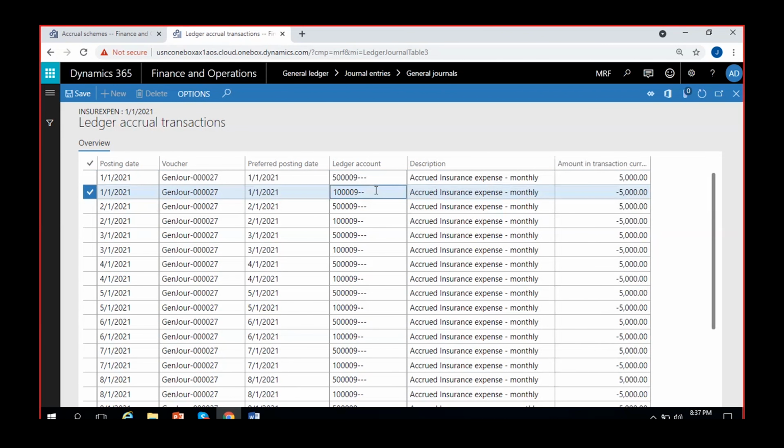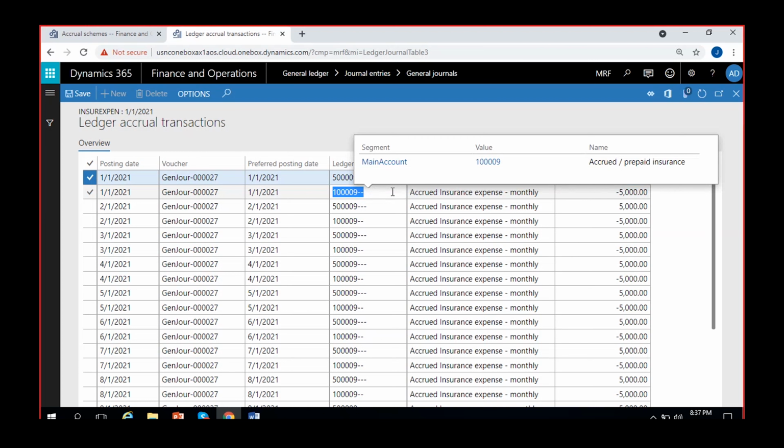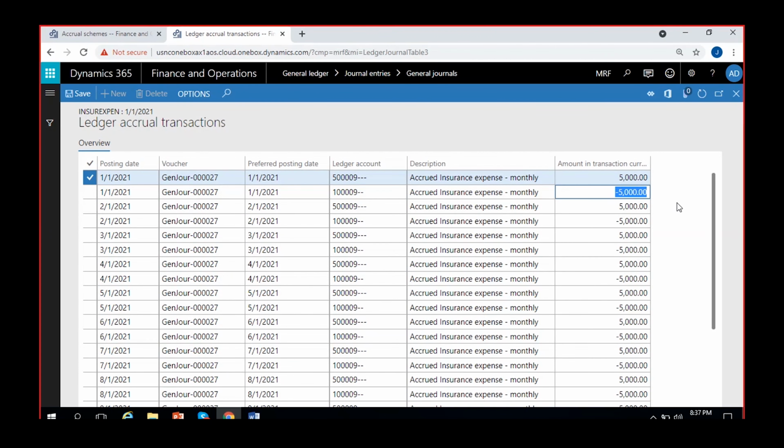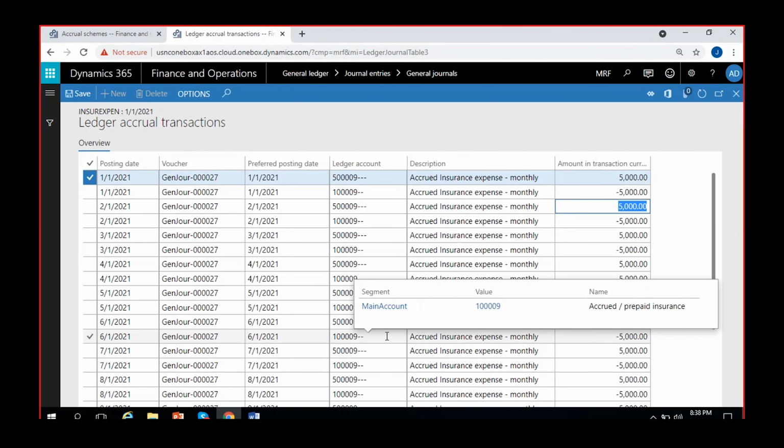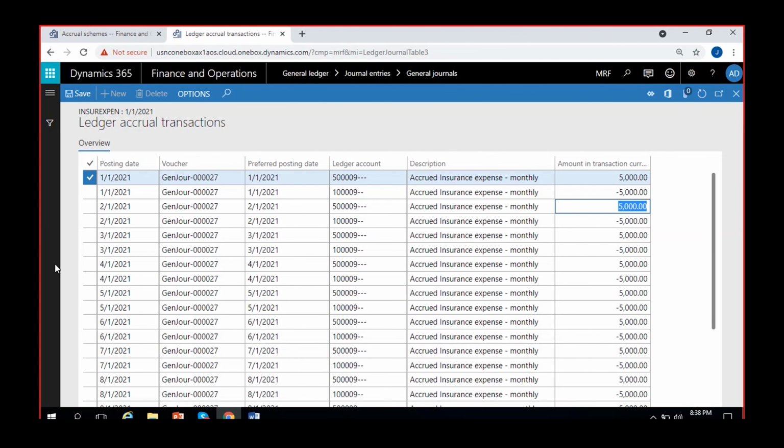So it is going to divide the journal that we are posting in this way. Every month, this insurance expense account is debited for 5,000 at the start of the month, and prepaid insurance, an asset account, is created for 5,000. So every month 5,000 is recognized as an expense. 60,000 is not recorded at a time. That entry that you post will be automatically reversed. The original 60,000 entry that we posted will be reversed and it will automatically divide it into 12 parts, one for each month.